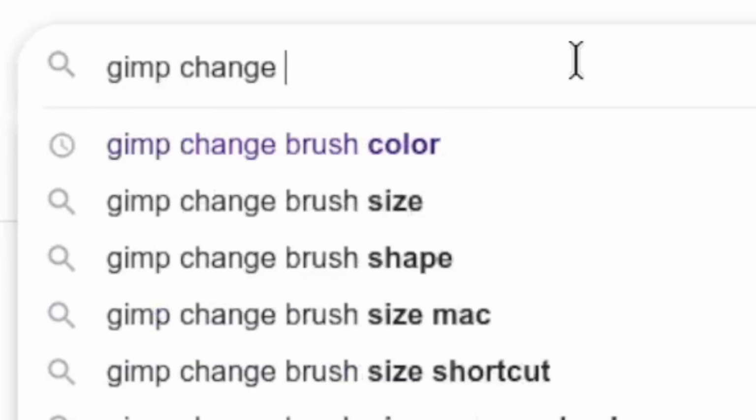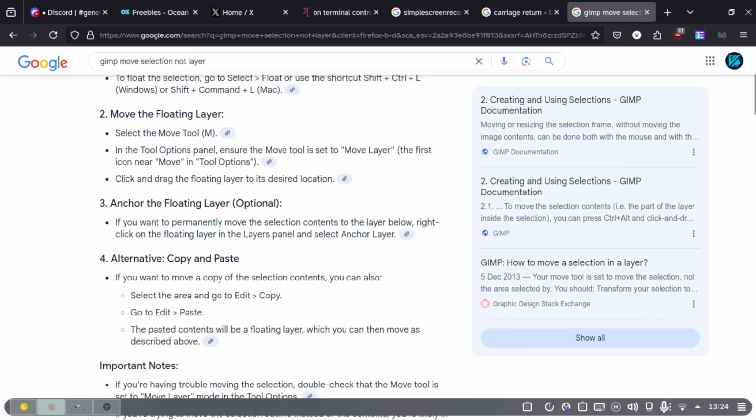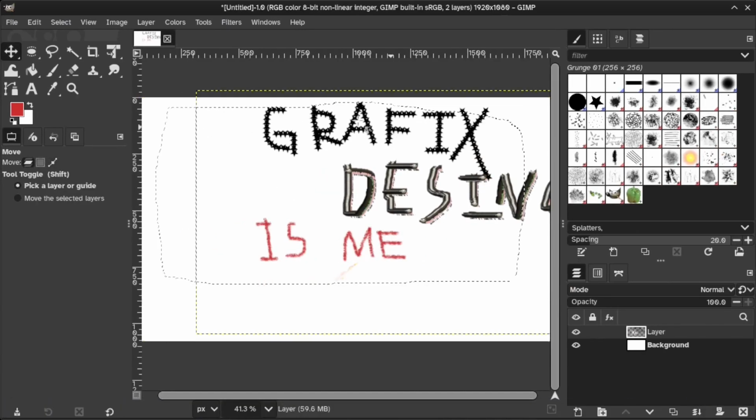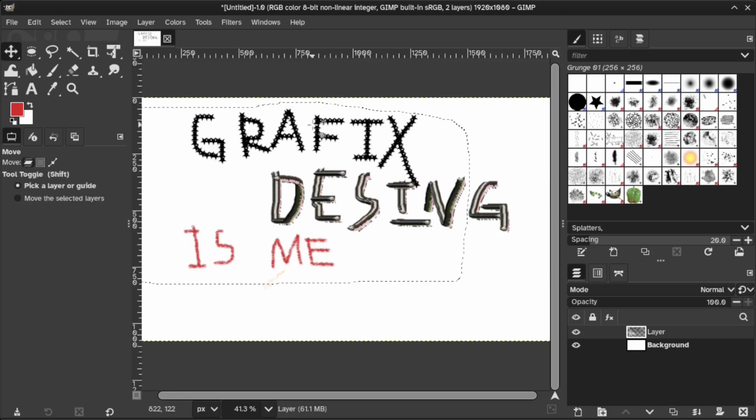Okay, GIMP. Move, select. Control Alt. Okay, let's try. Control Alt. No. Control Alt drag. No. Alt drag. Shift. I gave up.